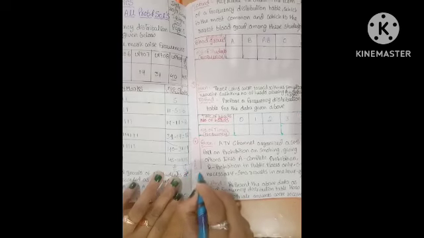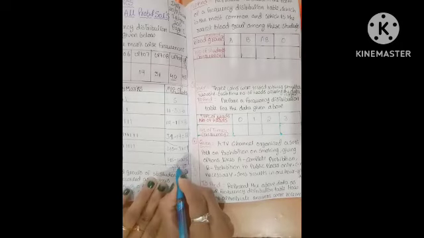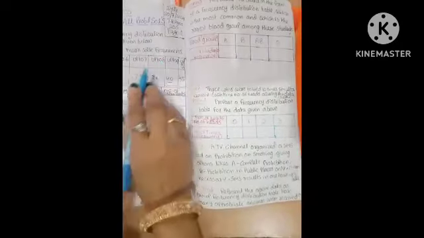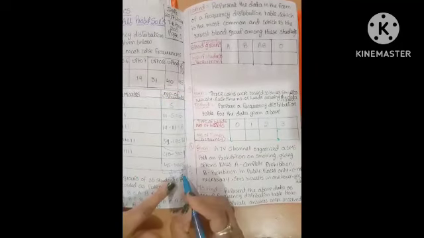So 31 plus 14 is 45. Total students is how many? 45 only. So here it is also 45.